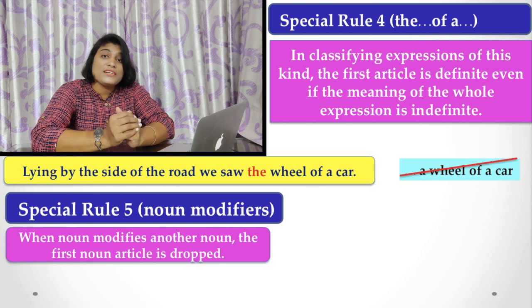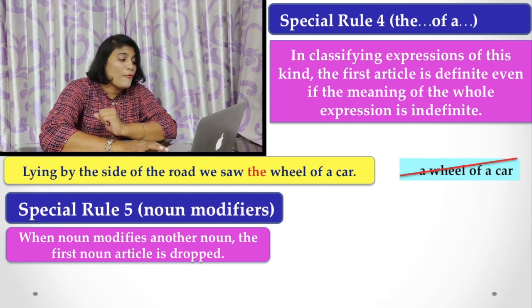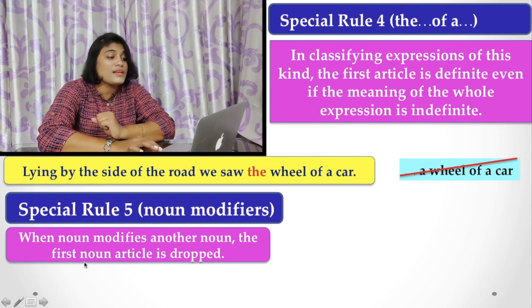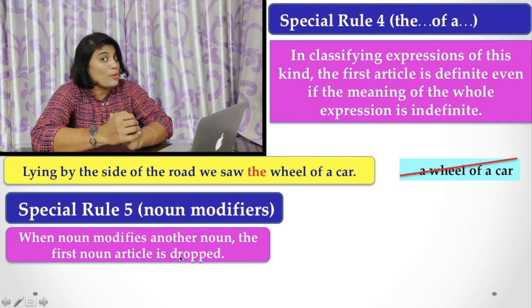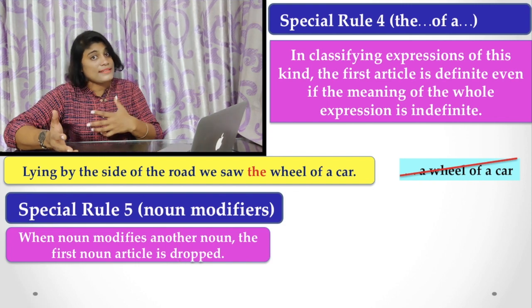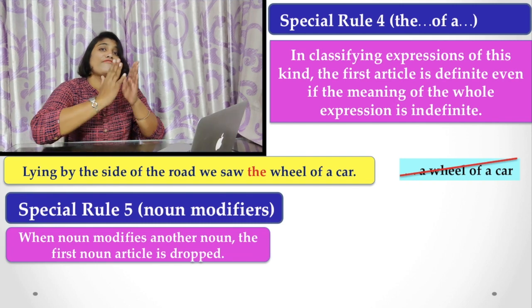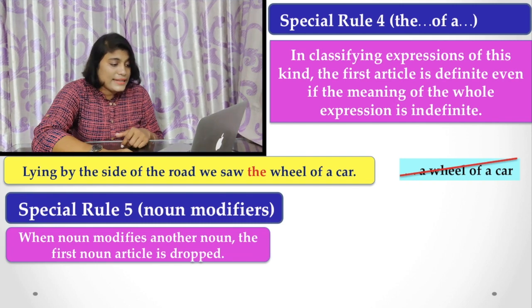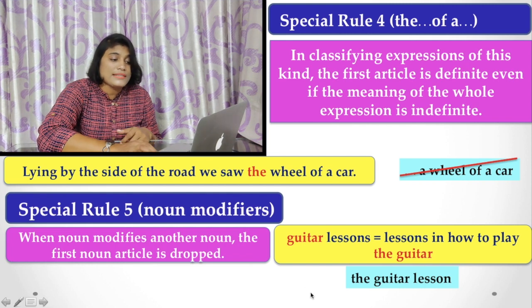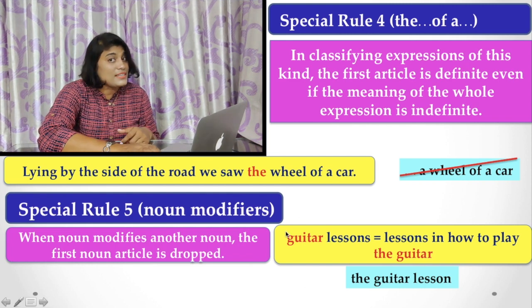Now, special rule 5, that is about noun modifiers. When a noun modifies another noun, the first noun's article is dropped. This is very important. When one noun modifies another noun, you have to drop the first noun's article. Here are the examples for you: guitar lesson. You do not use the guitar lesson.